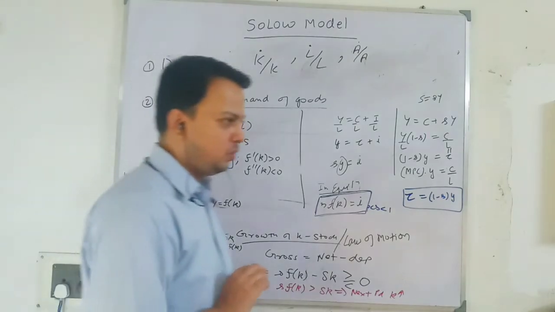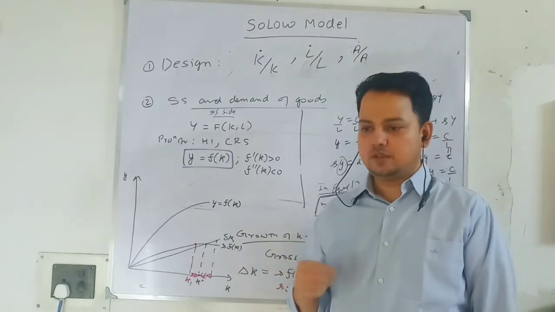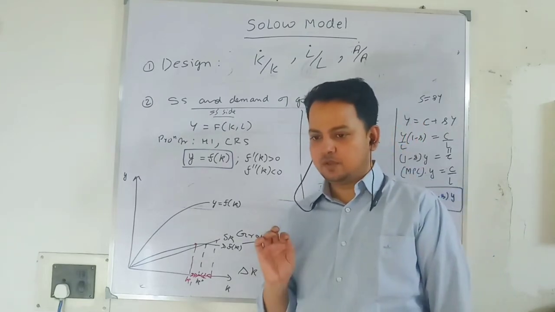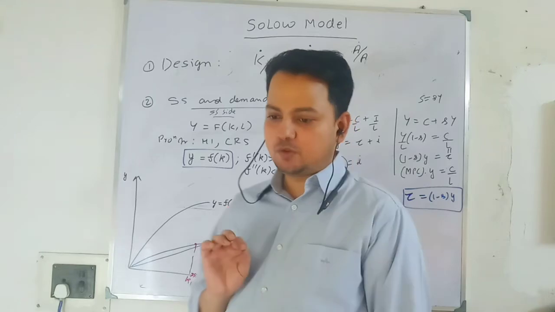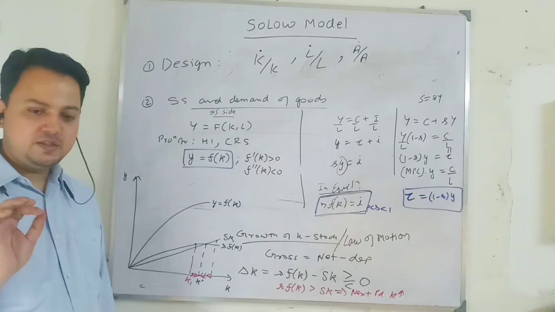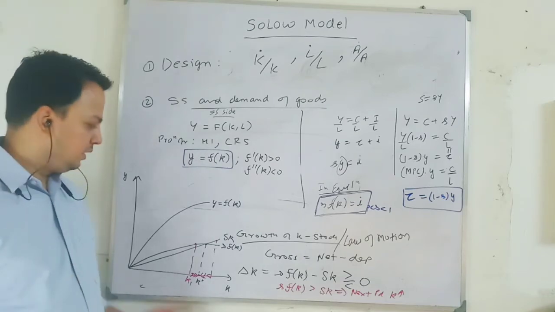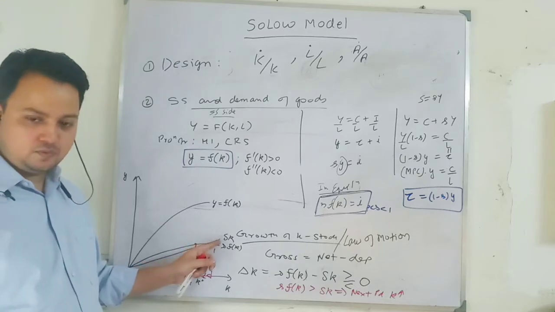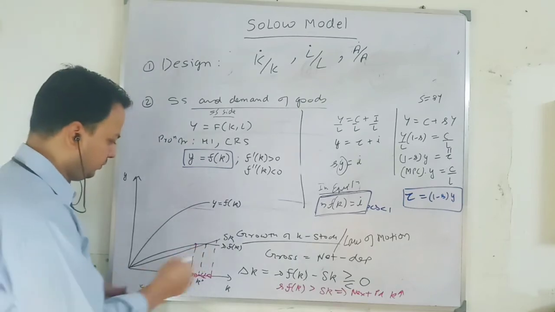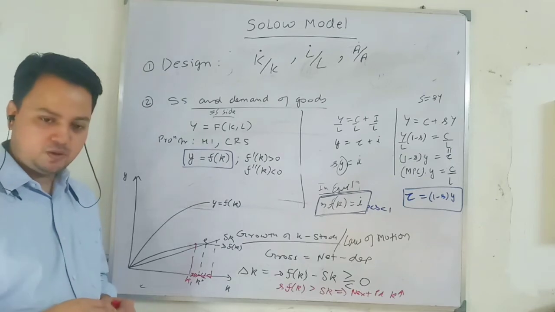So when we are talking about the steady state level of capital stock, there is a term used in the Solow model: break even investment. Break even investment is that level of investment at which the capital stock remains constant. That means investment equals depreciation. This depreciation line that I have drawn gives me break even investment. At this point, say E, my investment per worker equals depreciation per worker.